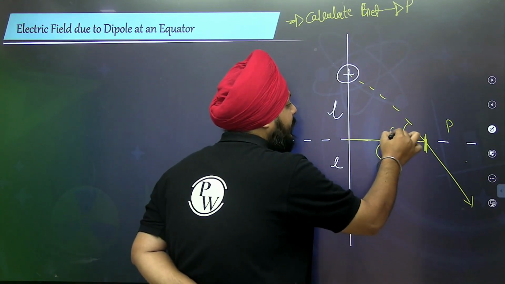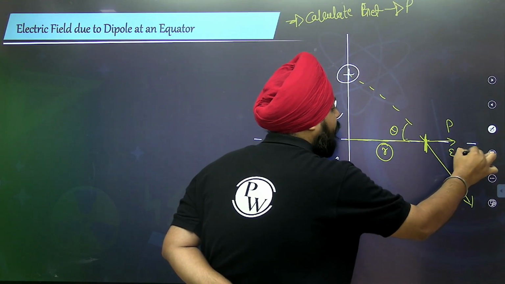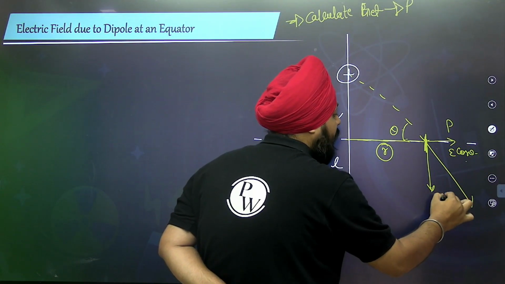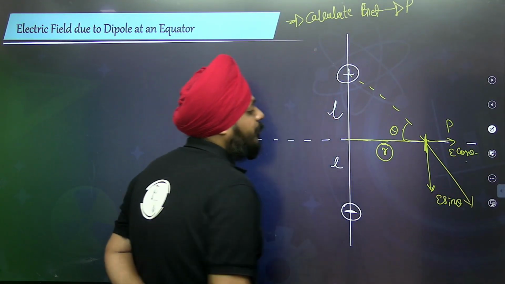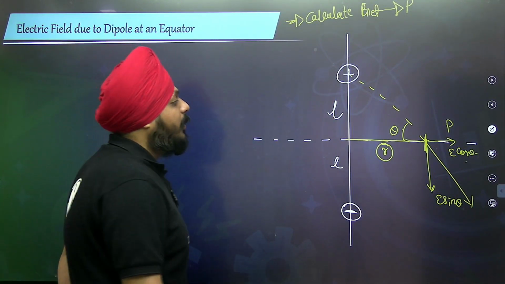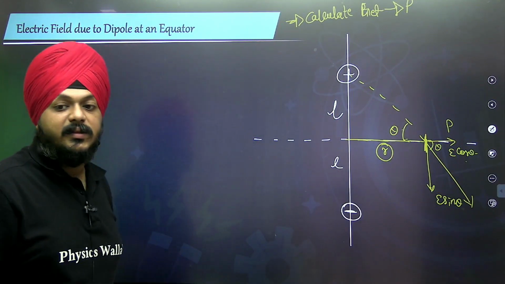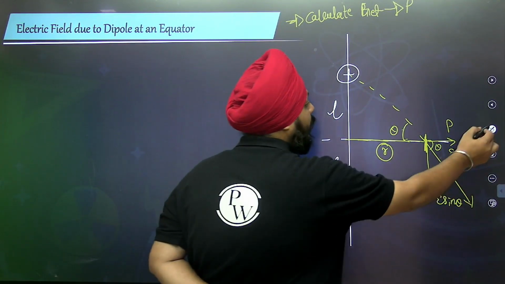Suppose this is theta, then this is going to be E cos theta and this is going to be E sin theta. We can resolve it into two components. This is theta; they both are vertically opposite angles.